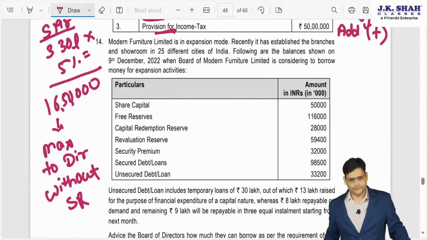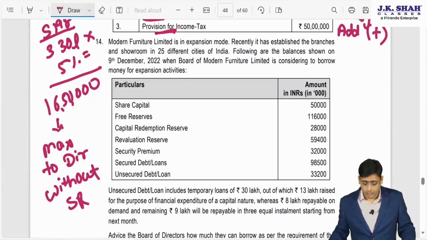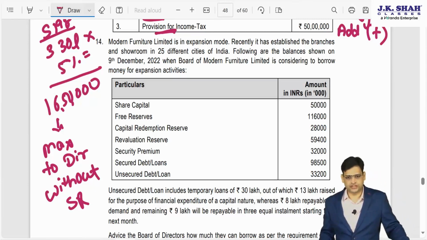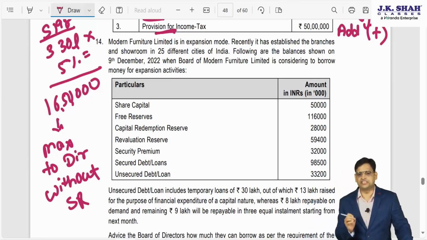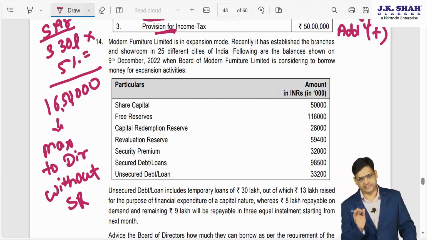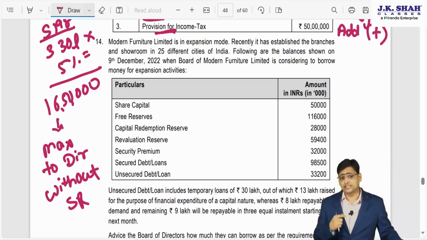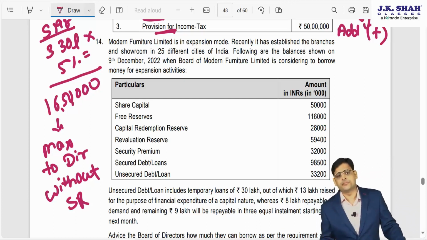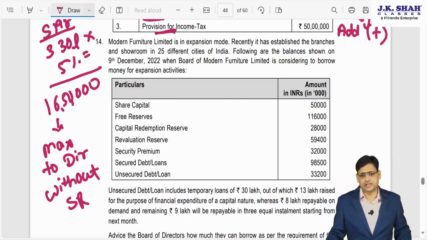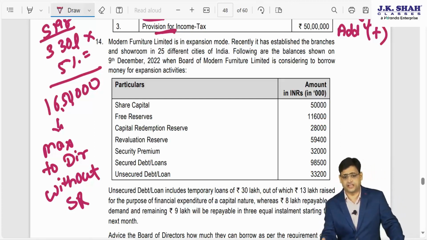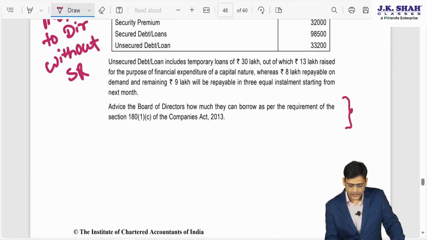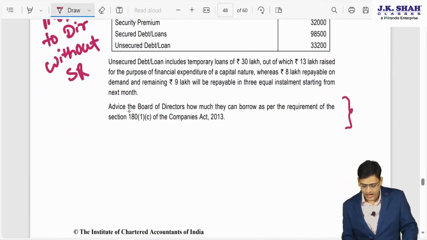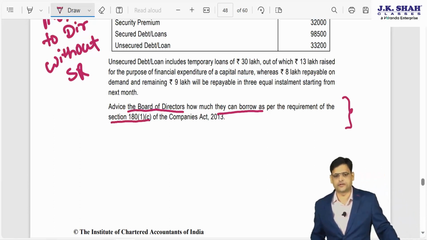Okay, now let us start with question 14. What is that in question? Modern Furniture Limited is in expansion mode. Recently, it has established the branches and showroom in 25 different cities of India. Following are the balances shown on 9th December 22, when the Board of Modern Furniture Limited is considering to borrow money for expansion activity. Before reading forward, I want you to see the last line. If you see the last line, what they are saying: advise the board of directors how much they can borrow as per the requirement of section 180 subsection 1 clause C of Companies Act.